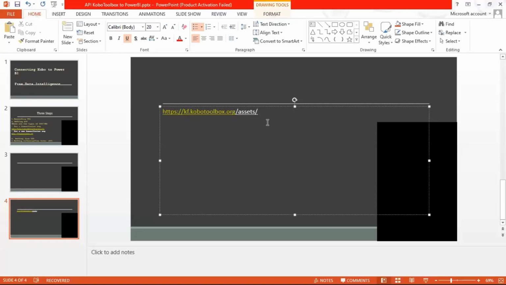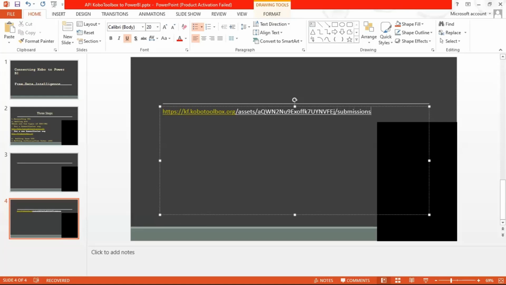Make sure there are no spaces, because the URL does not support spaces, and if you input one with spaces, it will not be successful. So put another slash and type submissions.